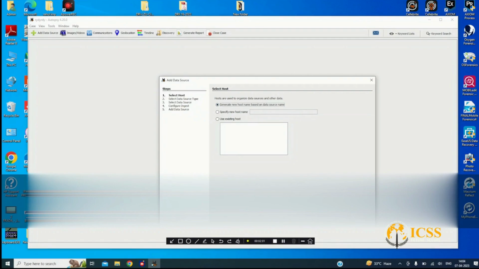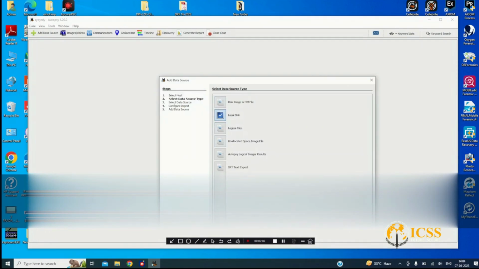Okay, we click next. These are all the options that we have here, but we generally go for local disk image, because any pen drive or any hard disk you are adding to your system and you want to create an image of that external device, you have to go for the local disk image, and these are for different things.